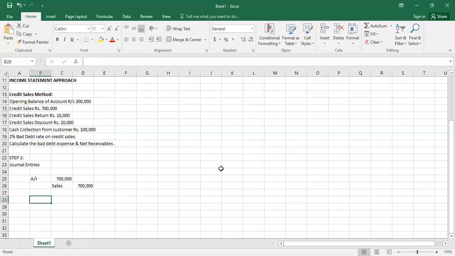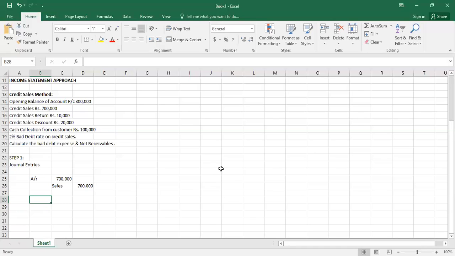Make sure that during the calculation of bad debt you only consider credit sales, not the cash sales, because bad debt will be estimated only on the credit sales. Under the cash sale you have already received your cash, so there is no risk involved.